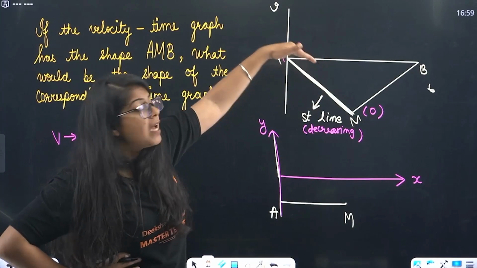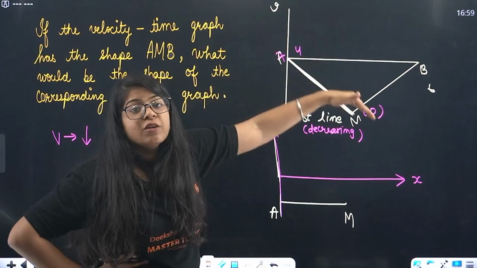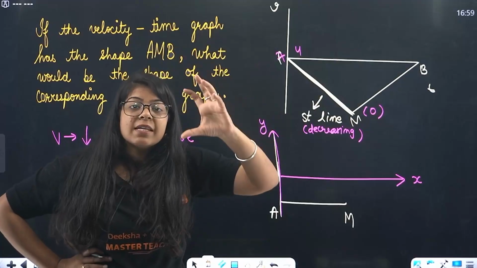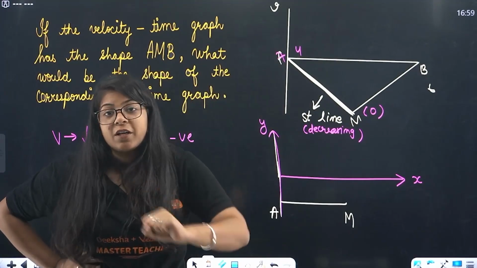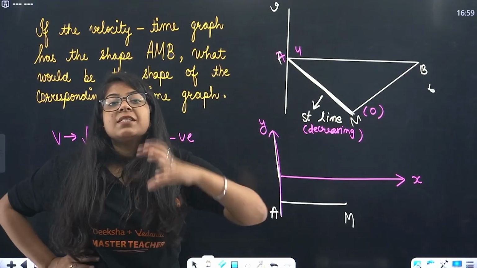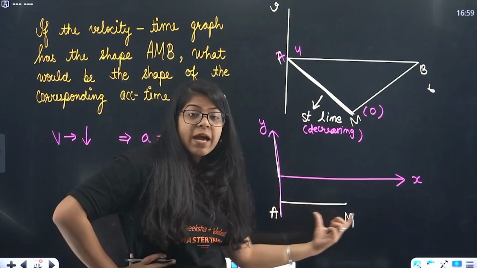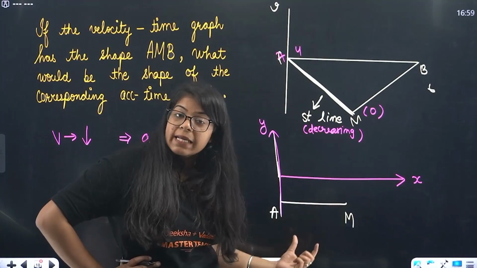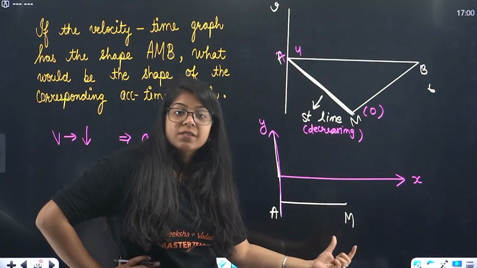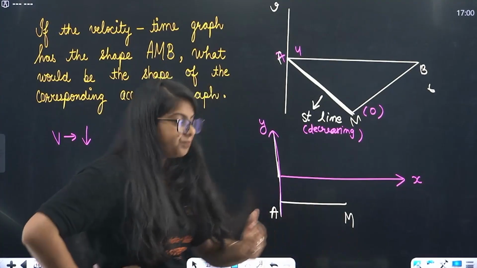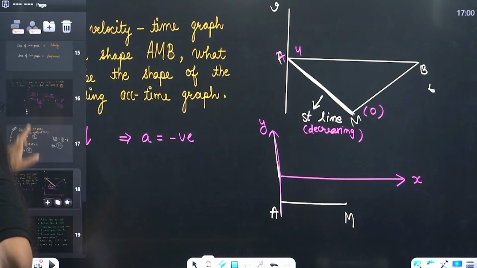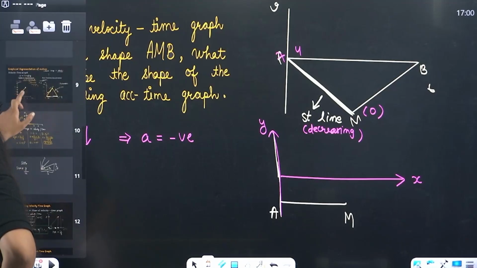That means velocity is decreasing in a uniform manner. Equal velocity is decreasing in equal intervals of time. That means it's a uniform acceleration. For uniform acceleration, acceleration is constant. Acceleration is constant. Understood? Wait, let me go back to this again and tell you here.